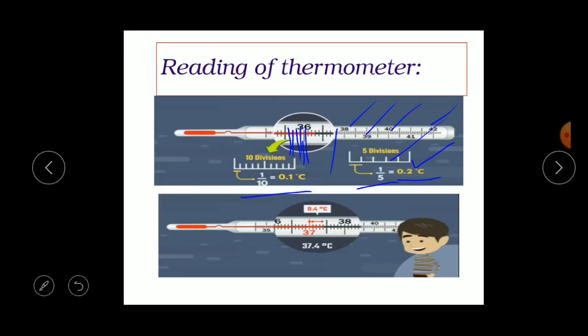Understood, children? Okay, now you tell me what temperature is shown in this thermometer. Here it's 37 point, and here are 4 divisions, right? So 37.4 degree Celsius. Understood how to read the thermometer?